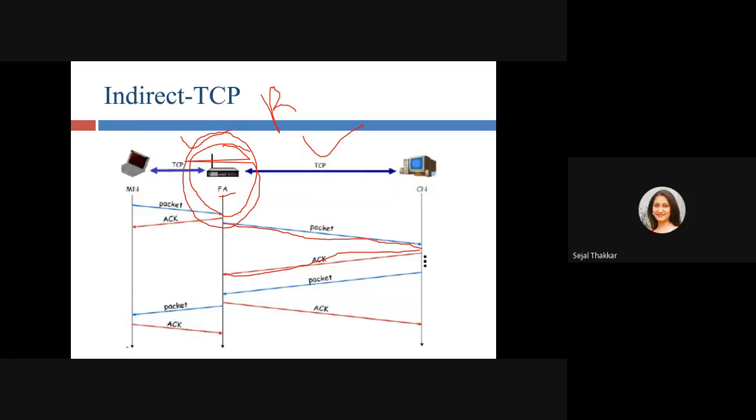The wired and wireless parts have been separated. So whenever a packet is received from the wired part, the acknowledgement is sent by the foreign agent, and whenever a packet is received from the wireless part, again the acknowledgement is sent by the foreign agent. So the foreign agent is the intermediate between the two, and it separates them, right? The packet cannot go directly from one side to the other, and the acknowledgement cannot go directly either. No, it is not like that. Both are separated.